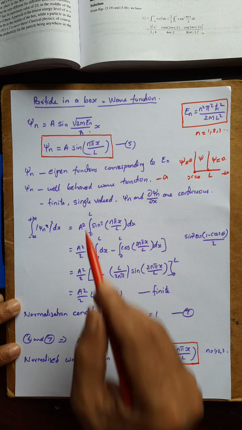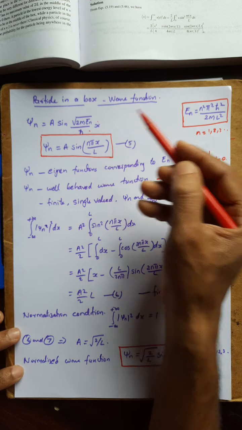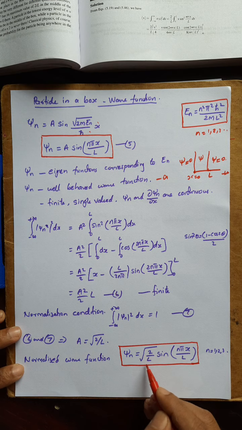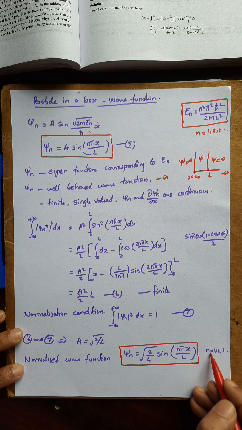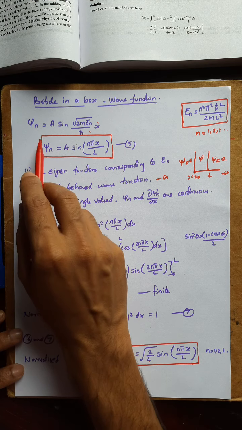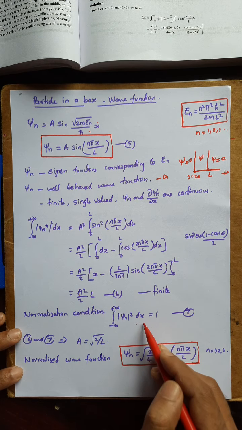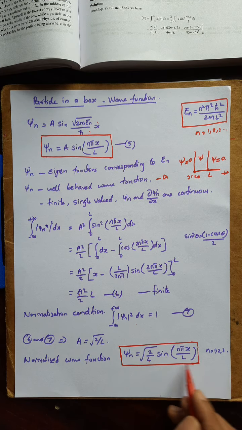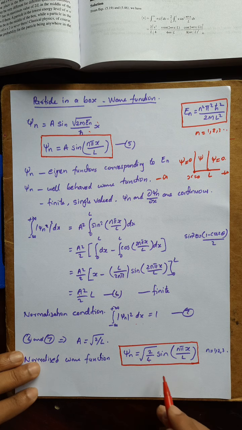Now substitute a in the equation for the wave function, that is equation 5. We get psi n is equal to square root of 2 by L sine n pi x by L, where n is equal to 1, 2, 3, etc. So this is the normalized wave function. This is the unnormalized wave function. We can normalize using this normalization condition, and we obtain the normalized wave function.